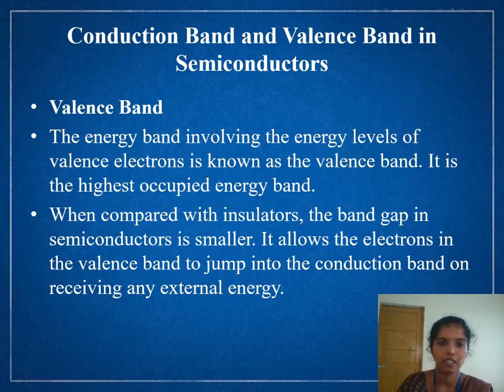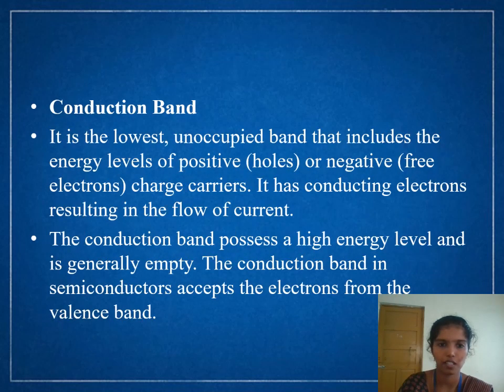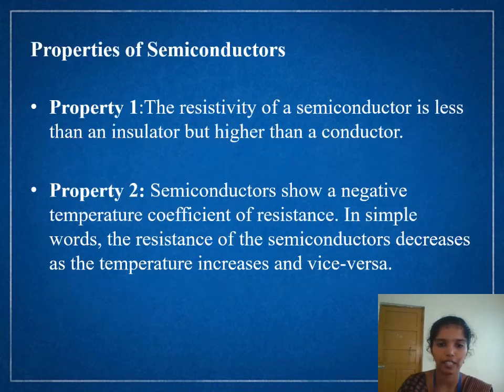Valence band. The energy band involving the energy levels of valence electrons is known as the valence band. It is the highest occupied energy band. When compared with insulators, the band gap in semiconductors is smaller. It allows the electrons in the valence band to jump into the conduction band on receiving any external energy. Conduction band. It is the lowest unoccupied band that includes the energy levels of positive or negative charge carriers. It has conducting electrons resulting in the flow of current.